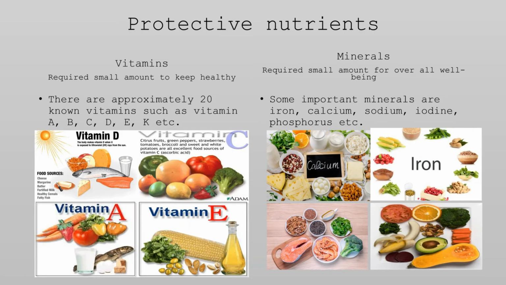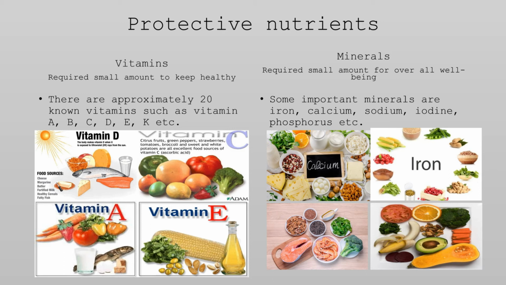The third topic is protective nutrients. The nutrients which protect our body from various diseases. Vitamin and mineral are protective nutrients, and the food items rich in vitamins and minerals are called protective food. There are vitamins like A, B, C, D, E and K, and minerals like iron, calcium, sodium, potassium, iodine, phosphorus, etc. Vitamins and minerals are required in small quantities but are very essential for our body.